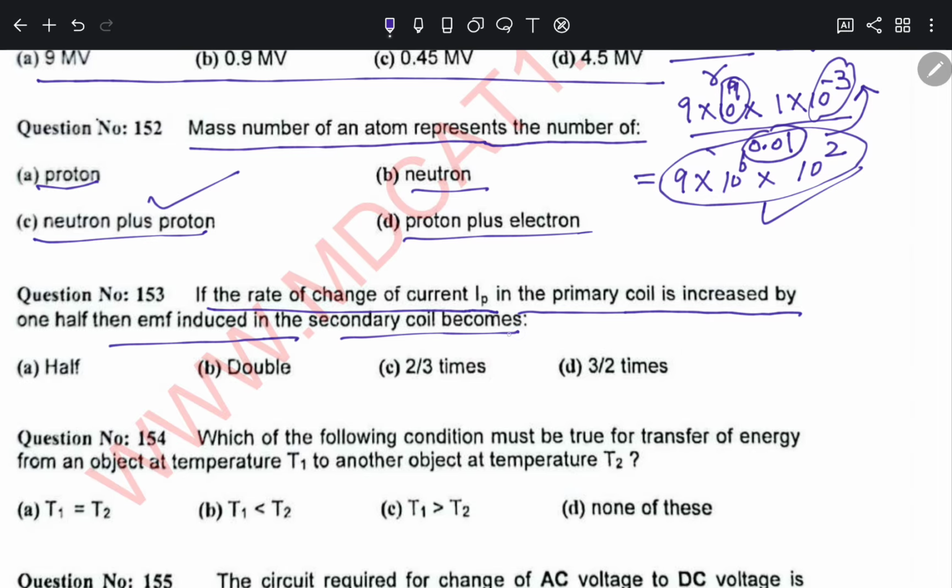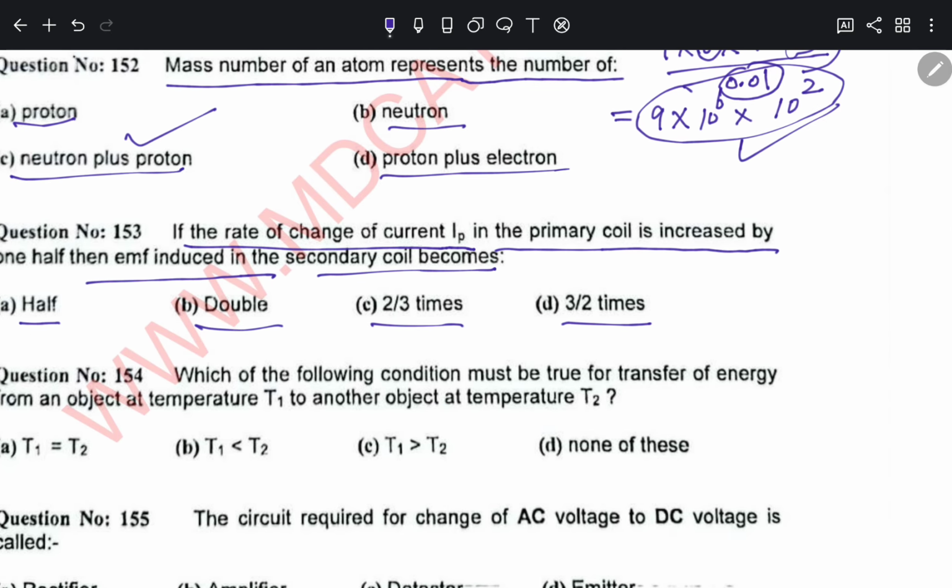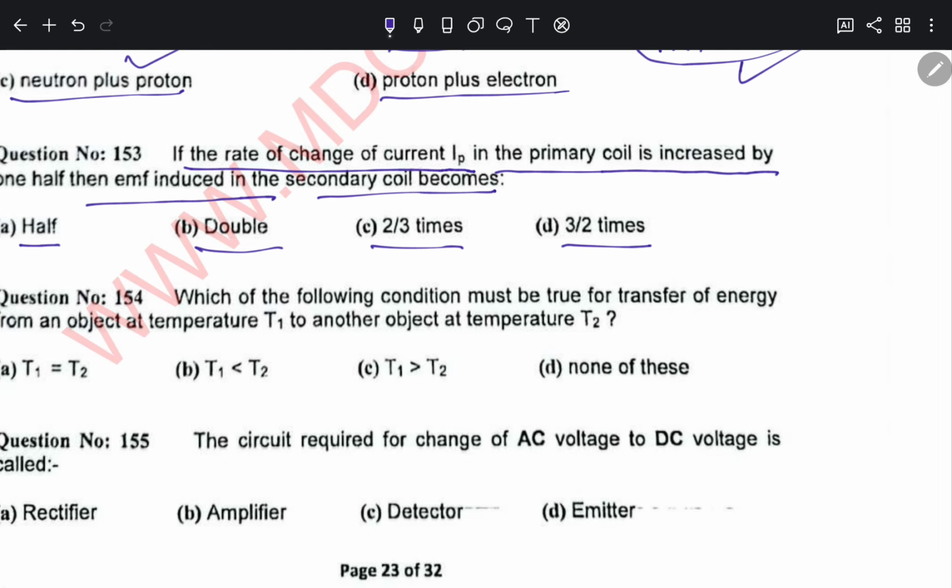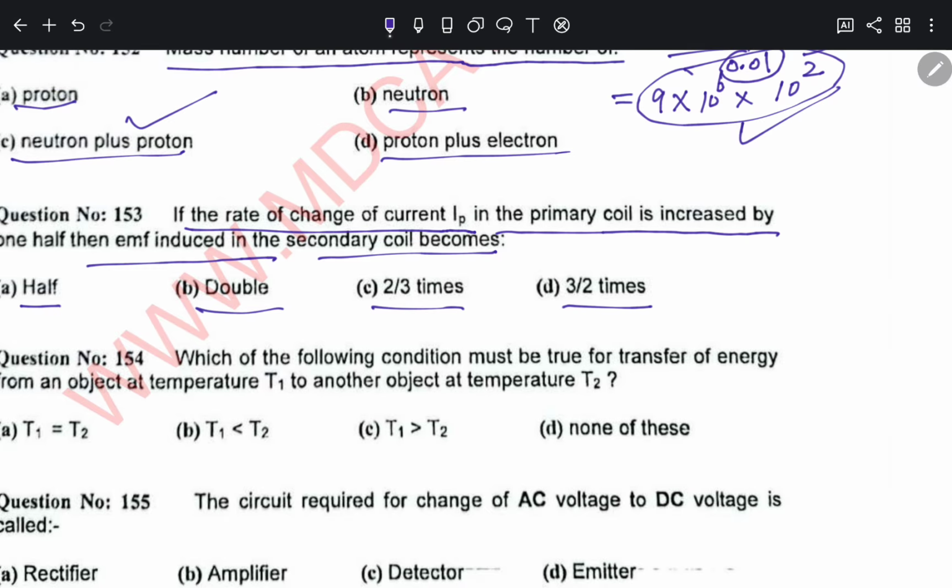This is actually a very good and technical question. As we know from the induced EMF equation, E_S is equal to M del I_P by del T. Here E_S, or epsilon S, is the EMF induced in the secondary coil, and delta I_P by delta T is the rate of change of current.